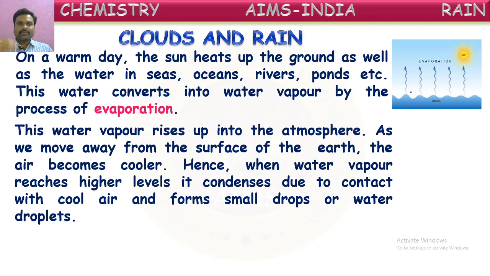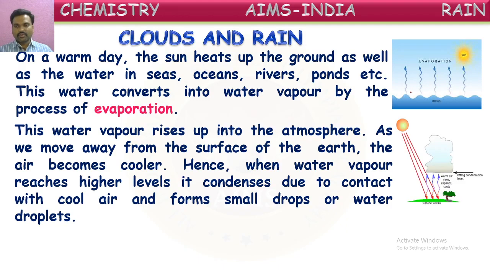So small droplets of water will be formed in the air.